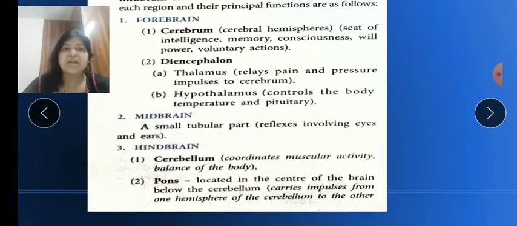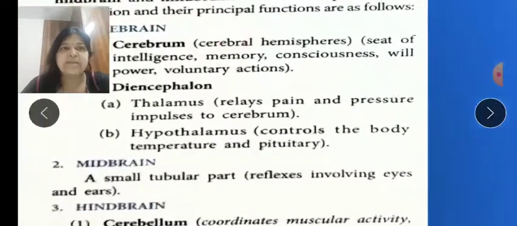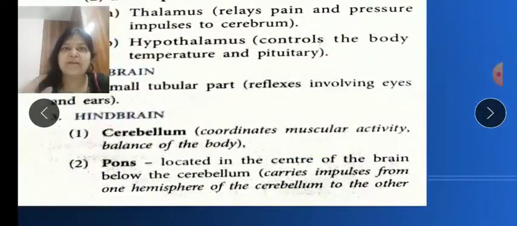The hindbrain consists of three parts: cerebellum, pons, and one more, that is medulla oblongata. We all know that the cerebellum controls our muscular activity.